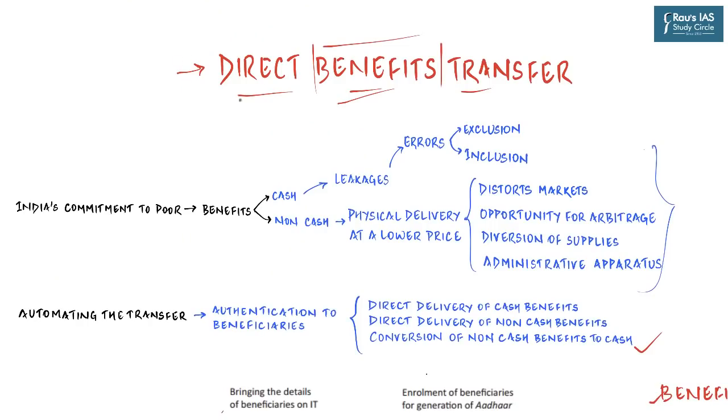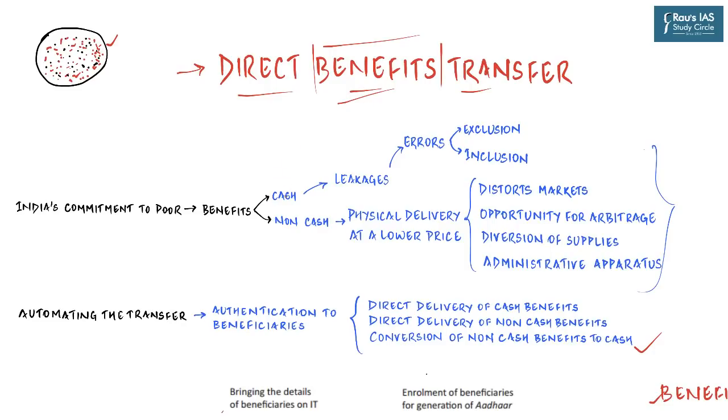So starting with benefit transfer. We know that India is a welfare state and has always committed significant resources to provide subsidies and services to general public and to certain identified segments of the population. So if this black circle represents the overall population of India, and if red dots represent poor people, vulnerable people, and black ones are the well-off, then it is a commitment of the government of India to provide for the basic necessities of these people, which are red in color. And so that is why it requires the government of India to transfer the benefits to them.